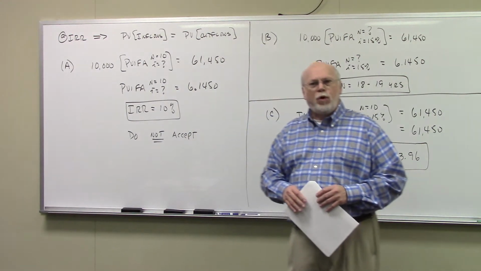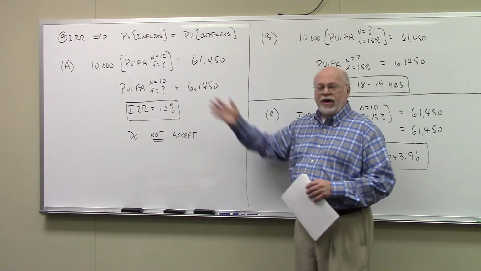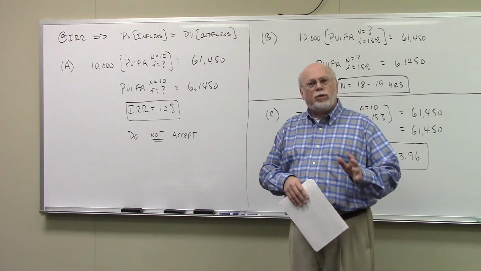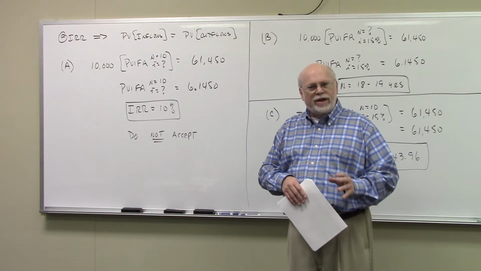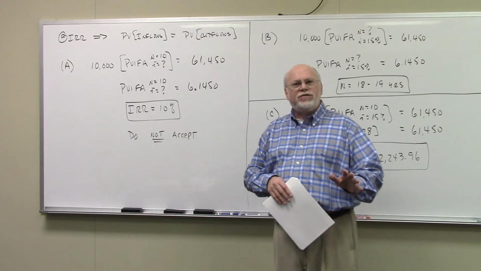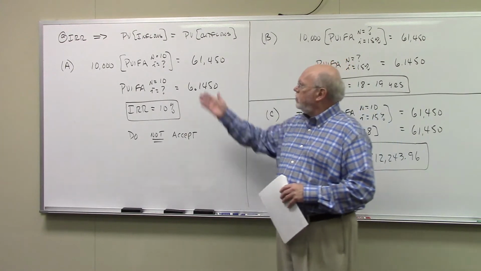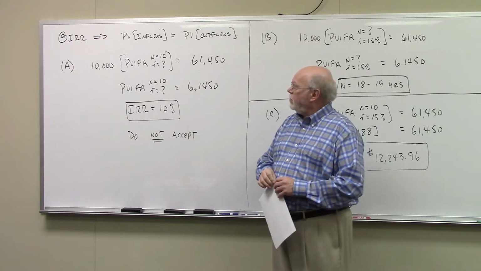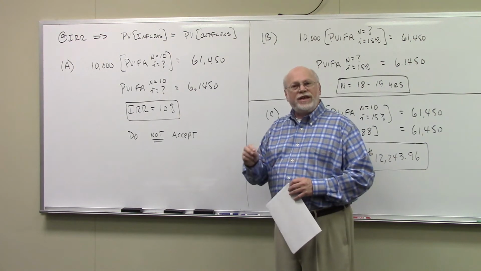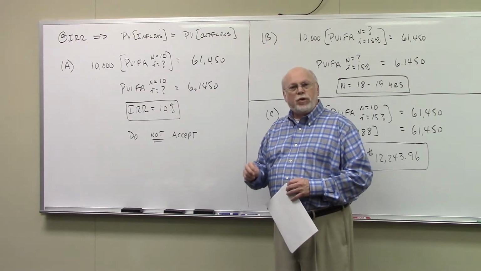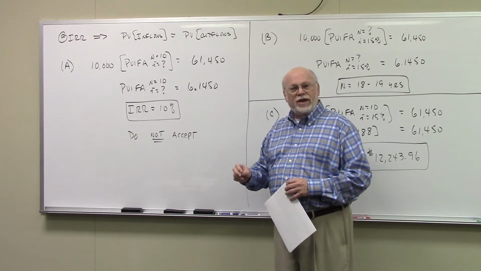Now, in the A part of this problem, they want us to calculate the rate of return on the investment. Internal rate of return is the interest rate that sets the present value of the inflows equal to the present value of the outflows. And so if we set this up, $10,000 a year, every year for 10 years, that's the inflows you get off this project. So that's an annuity.